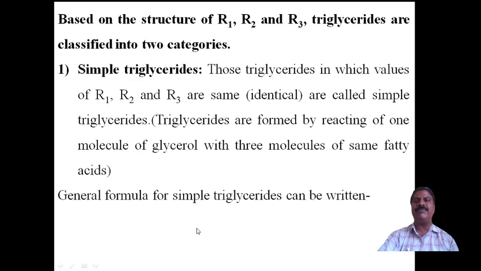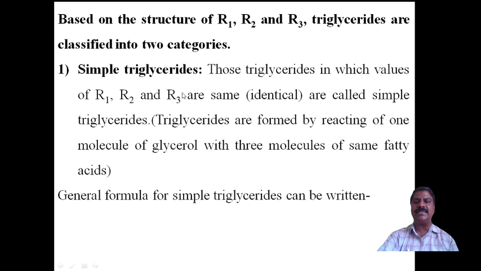Now coming to the classification based on the structure or nature of R1, R2 and R3. Triglycerides are classified into three categories. The first one is simple triglycerides. Simple triglycerides are those triglycerides in which the values of R1, R2 and R3 are the same. They are identical.